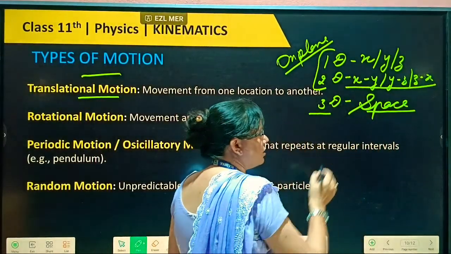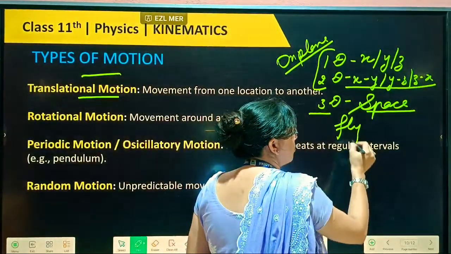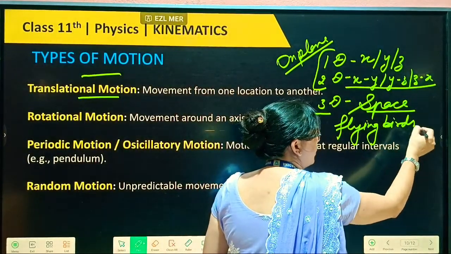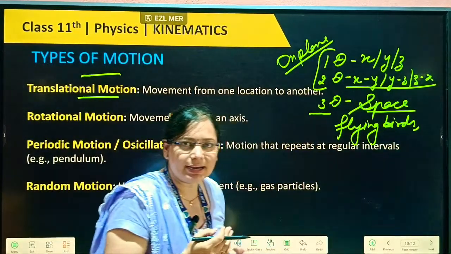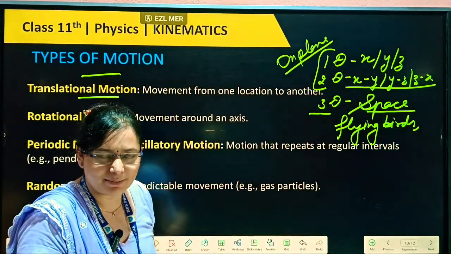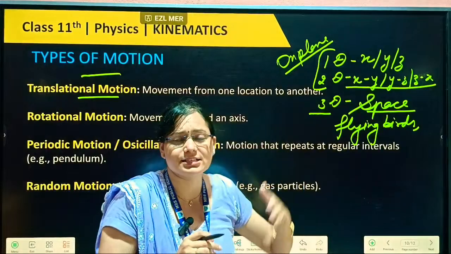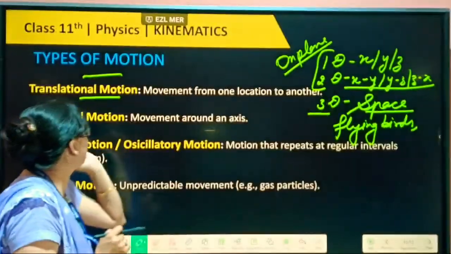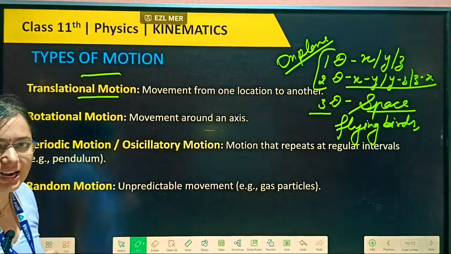Okay, any body in space, flying birds, flying aeroplanes, flying kites, all come under three dimensions, because their three axes can change: x, y and z. So here we are dividing motion into different categories.